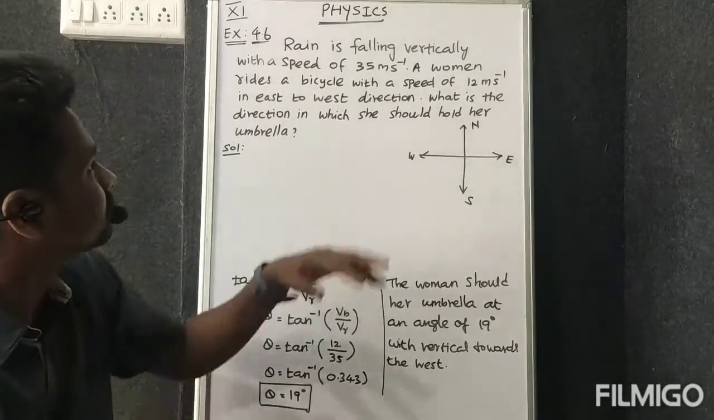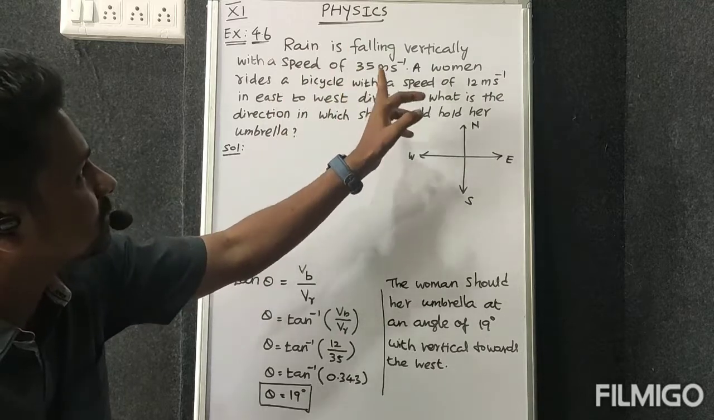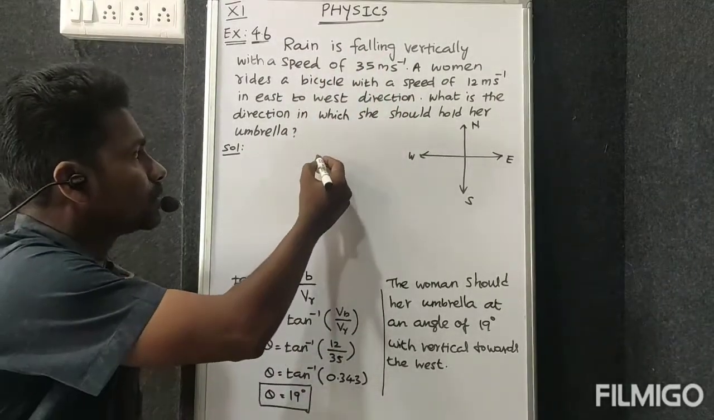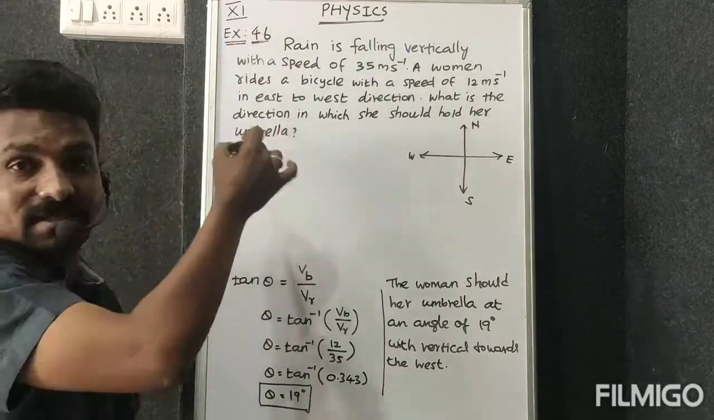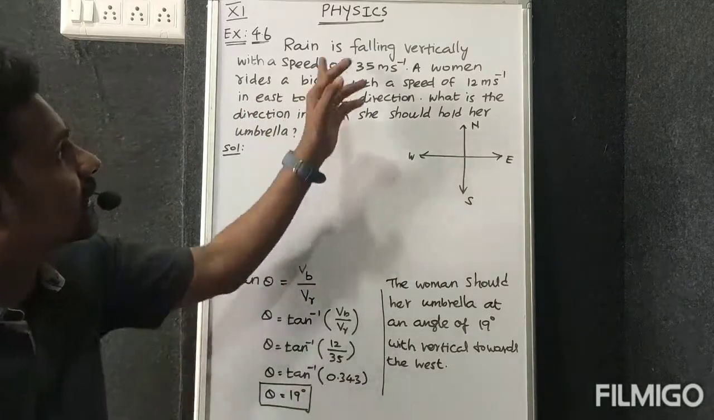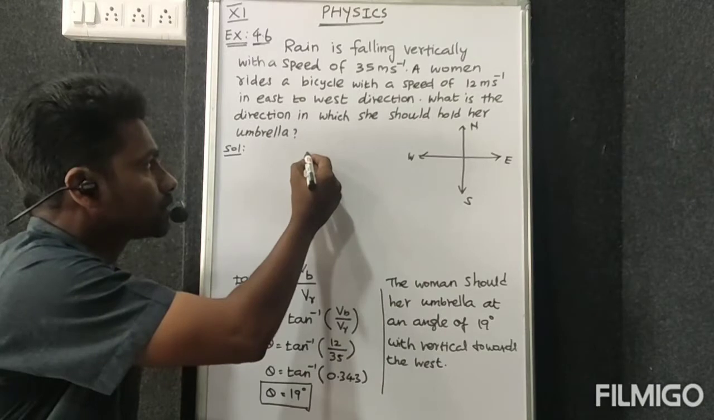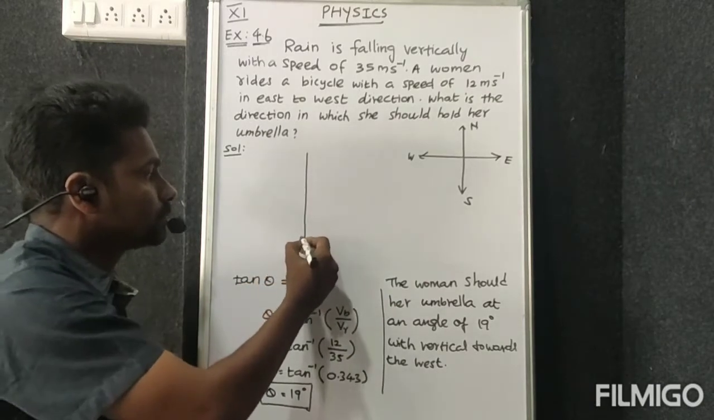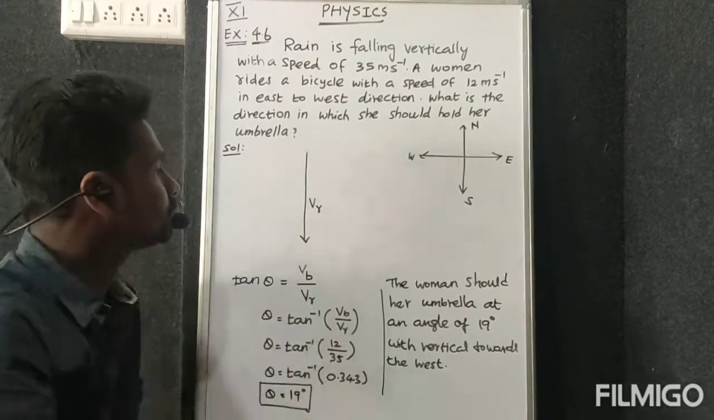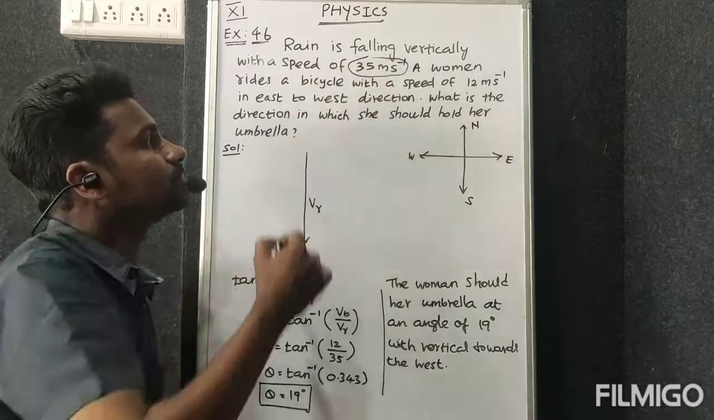So please listen. A rain is falling vertically with a speed of 35 meter per second. So you know about the previous knowledge about the 4.1. So directly I can explain now. The rain is falling vertically with a speed of 35 meter per second. So this is speed of rain, that is 35 meter per second.